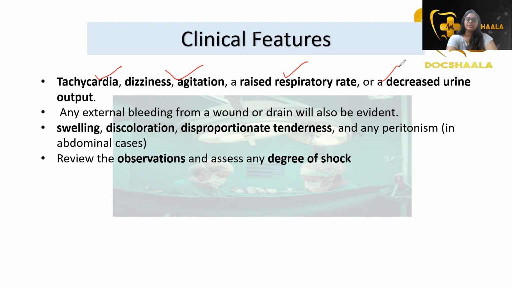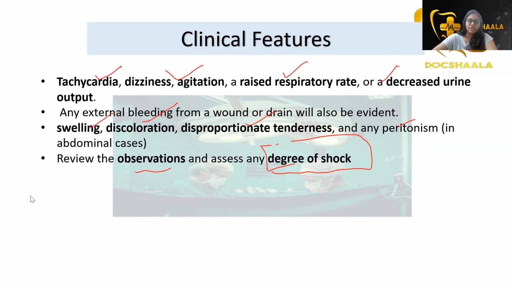Any external bleeding from a wound or drain will also be evident. Swelling, discoloration, disproportionate tenderness, and peritonism, especially in abdominal cases, are evident. The observations should be reviewed and the degree of shock assessed, since there is loss of blood volume, to manage the situation.